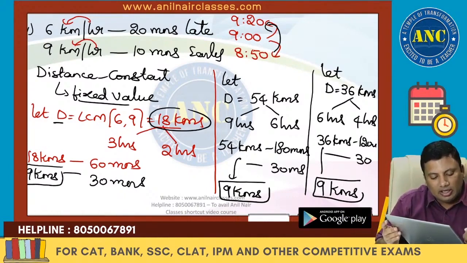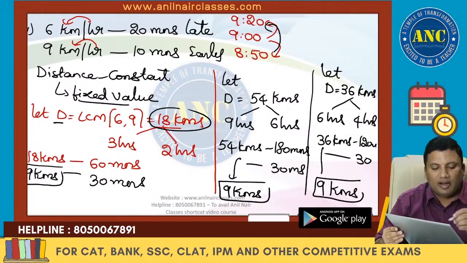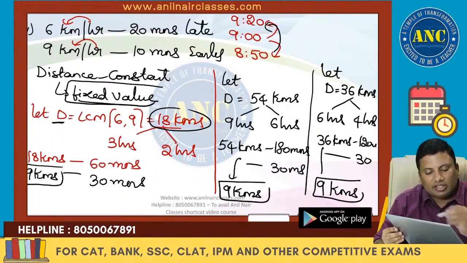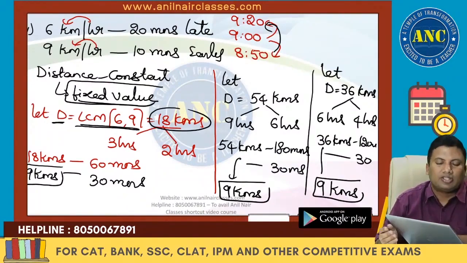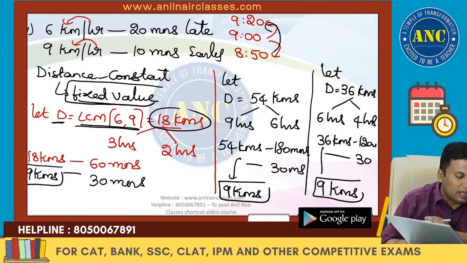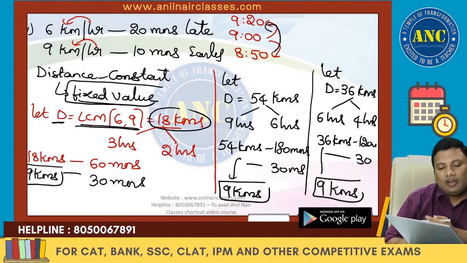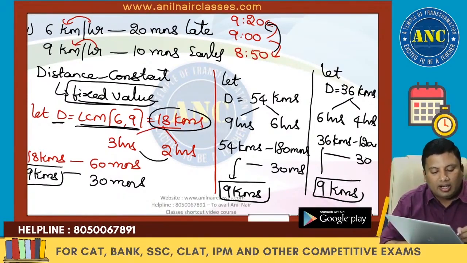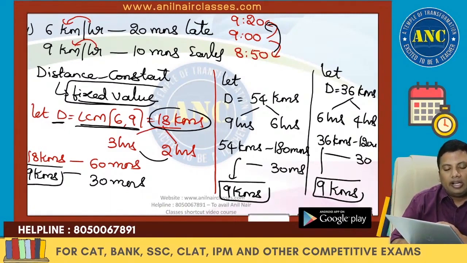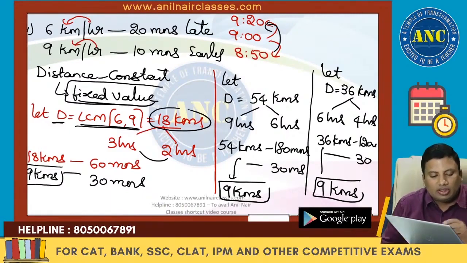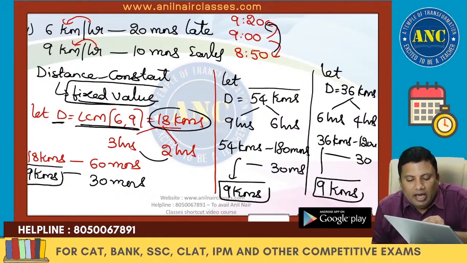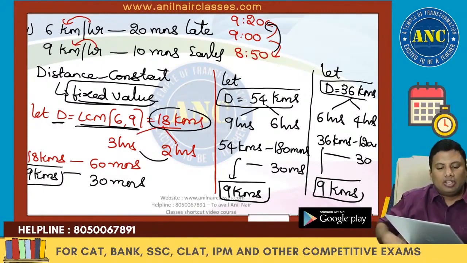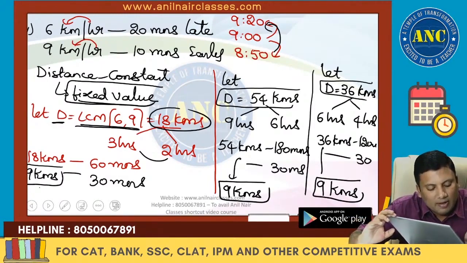Distance is constant. Constant means it is a fixed value. Take any value, you will get the answer. To get the answer in less time, I took the LCM of the speeds. LCM of 6 and 9 is 18. First day 3 hours, second day 2 hours. The gap is 1 hour, but according to the question I require 30 minutes. 60 by 2 is 30, 18 by 2 is 9 kilometers. So I either multiplied the values or took a multiple of the LCM. The answer will not change. So the root cause of the problem is distance.